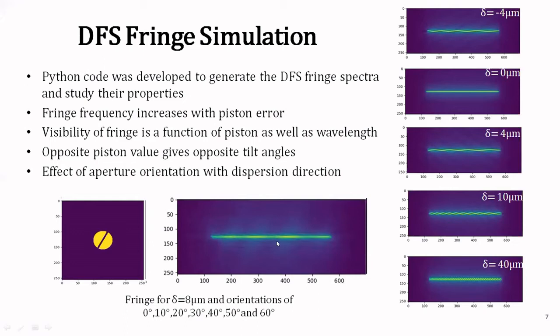So this is one of the limitations of the DFS technique, which needs to be improved, because under practical cases, if we consider hexagonal segments, then we would have the intersegment regions at 0° plus 60° and minus 60°. So this would be a problem which needs to be improved.